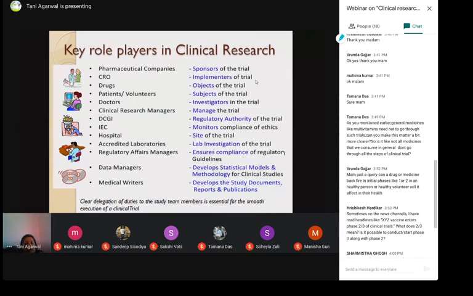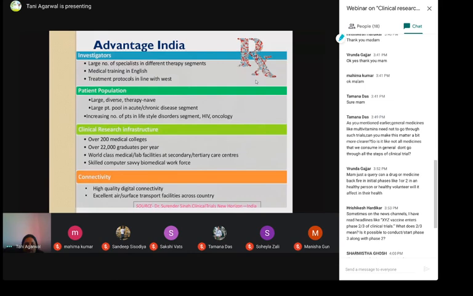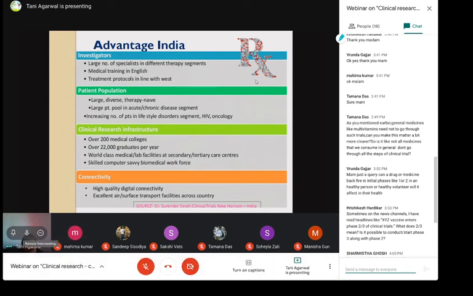Overall, the clear delegation of duties to the study team members is essential for the smooth execution of a clinical trial. Now, the most important aspect that I have been wanting to talk about is the advantage India. That means India is at a certain advantage when it comes to the clinical research industry. Let's look at the reasons that give India that specific edge.